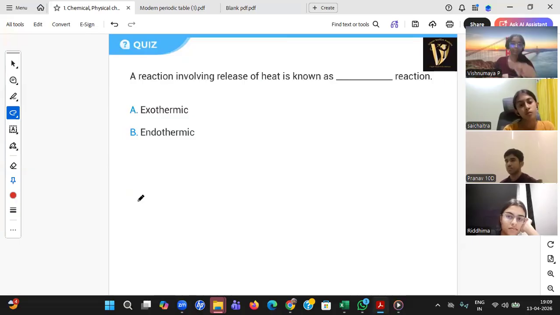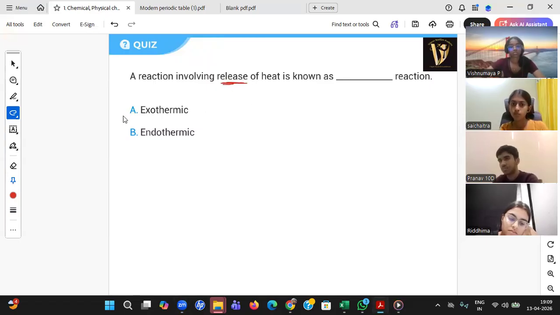A reaction involving release of heat is known as... whenever you are doing some chemical reaction, on the reactant side you are getting some heat outside. What is that reaction? Yes, Sai Chaitra, right. There is no option D here. That was for the before question. Pranav, right. Ridhima, right. Obviously, releasing means exiting. Exiting means exothermic.